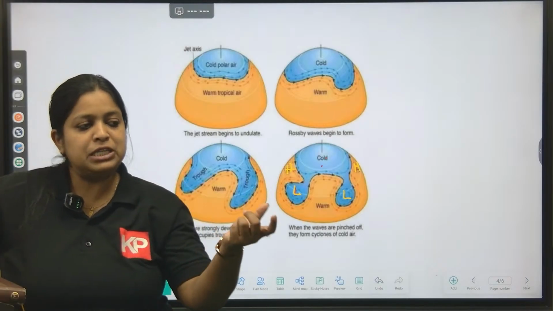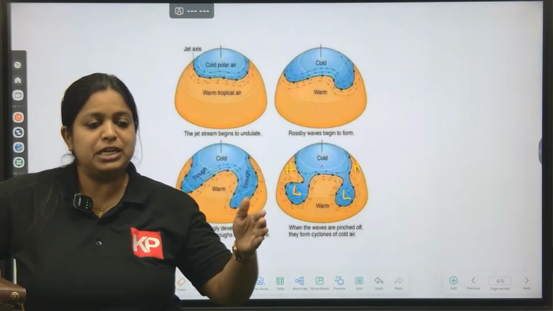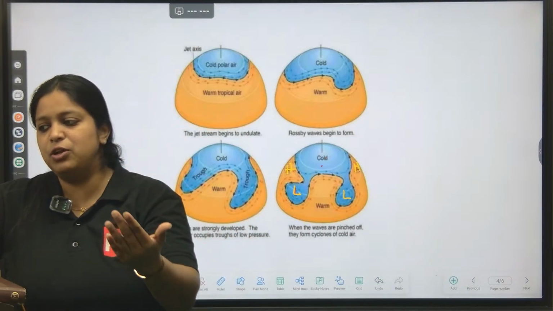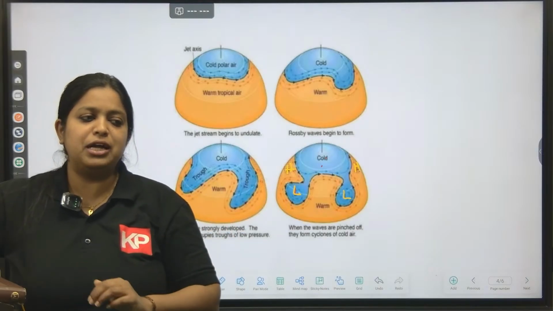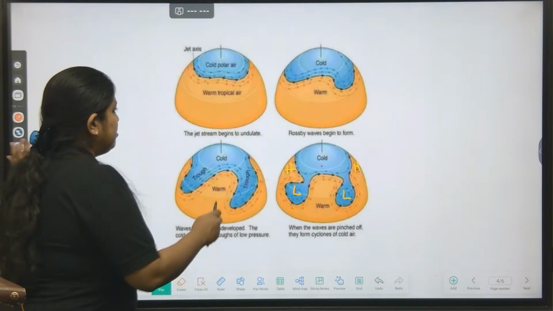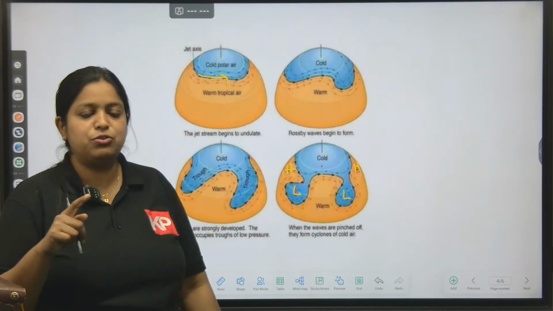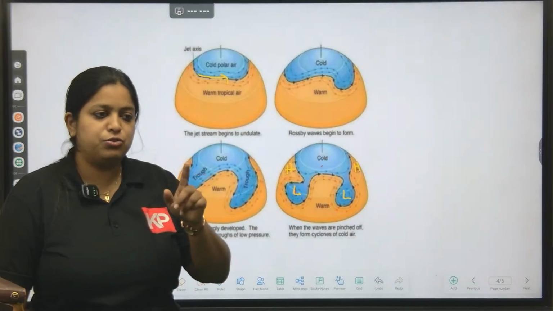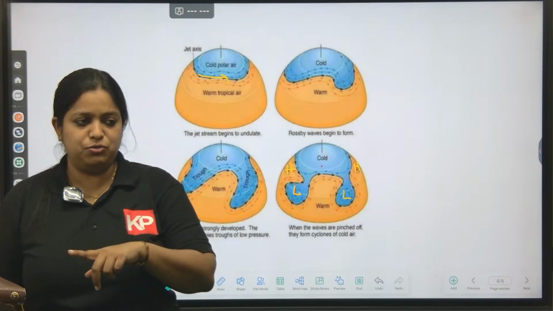So if the temperature contrast is lesser, that means jet speed decreases. Then the Coriolis effect will also be lesser, and that is what leads to the meandering. Why is it taking a straight path otherwise? Geostrophic wind. Remember, geostrophic wind is what causes the straight path of the jet stream. Geostrophic wind is the balance between pressure gradient and Coriolis force.